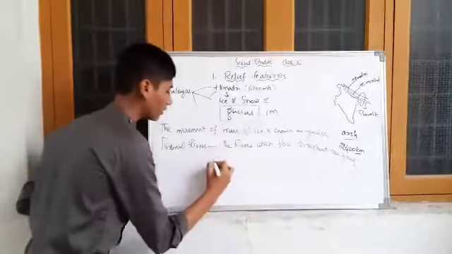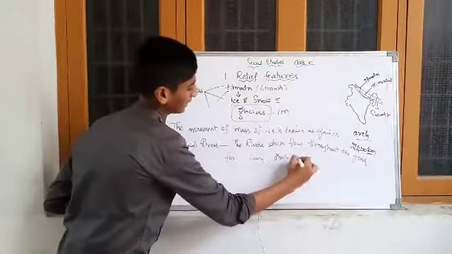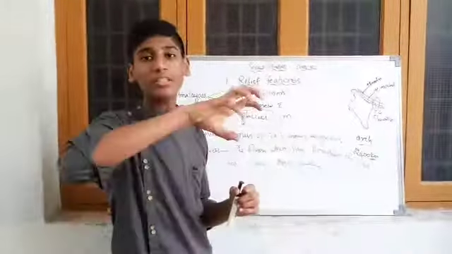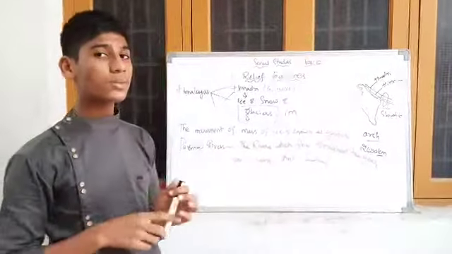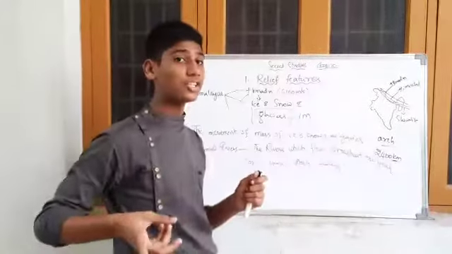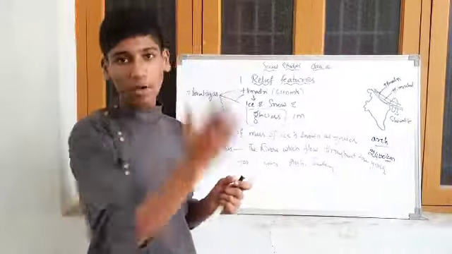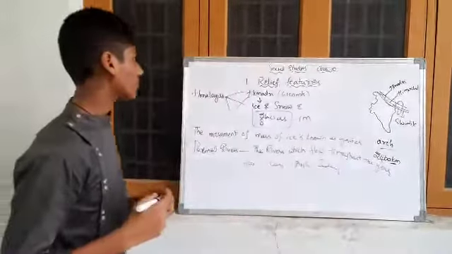For example, Ganga, Brahmaputra, Indus. These rivers flow continuously throughout the year without stopping. How is this possible? It is possible because of the glacier. A glacier is the movement of a mass of ice. When the mass melts, water flows continuously. So these are known as perennial rivers.